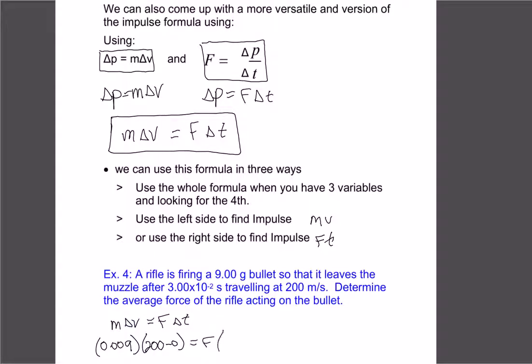And then that'll be force times time. Same thing, our time took 3 times 10 to the negative 2 seconds. And it started at time 0. So we can put the zeros in if we want or not. It might be easier just to leave the minus zeros out. So now to solve it for force, just rearrange the equations. We'd have 0.009 times 200 divided by 3 times 10 to the negative 2. And that gives us an answer of 60 newtons. So we round it off to 3 sig digs, and we'll write it as 60.0 newtons. Okay, so just a quick example to show you how you can use this new formula in combining both sides at once.